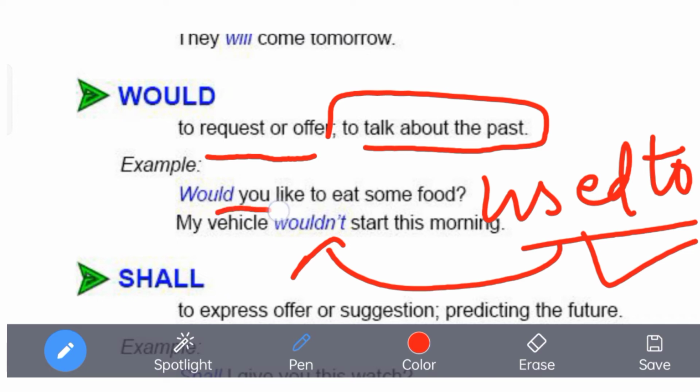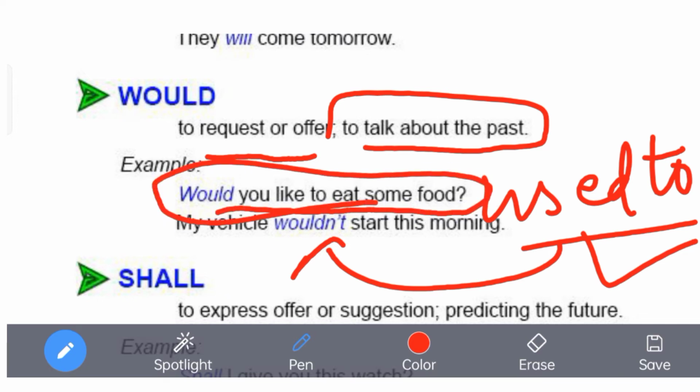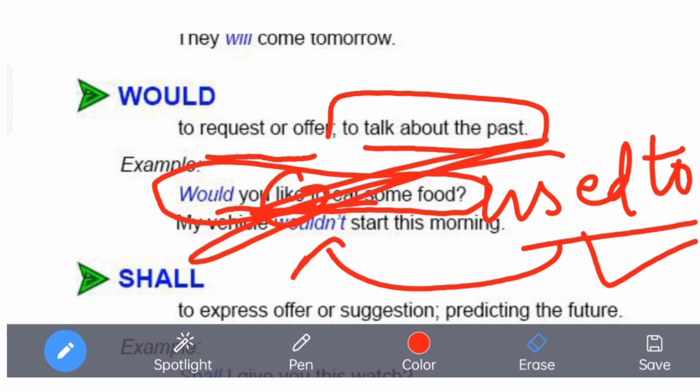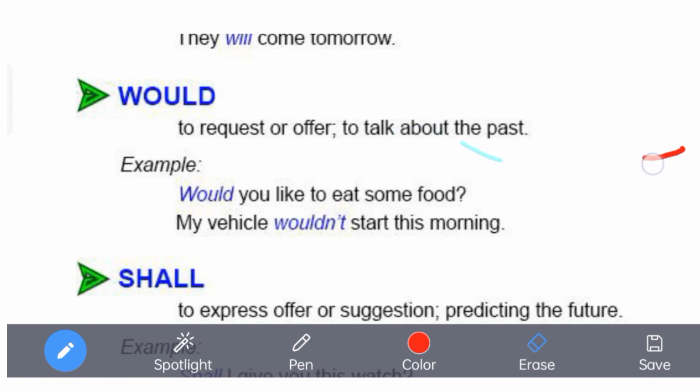And to ask for a request, that means would you like to eat some food? Most of the time when it comes to food, when asking for a request, we use like with that. Would you like to, or would you please. These words actually add more humbleness to the sentence. So try to use them whenever you want to be polite and a quite down to earth personality. So would you please, or could you please, or something like may you please, or might you please. Remember that. We can use them in different senses.